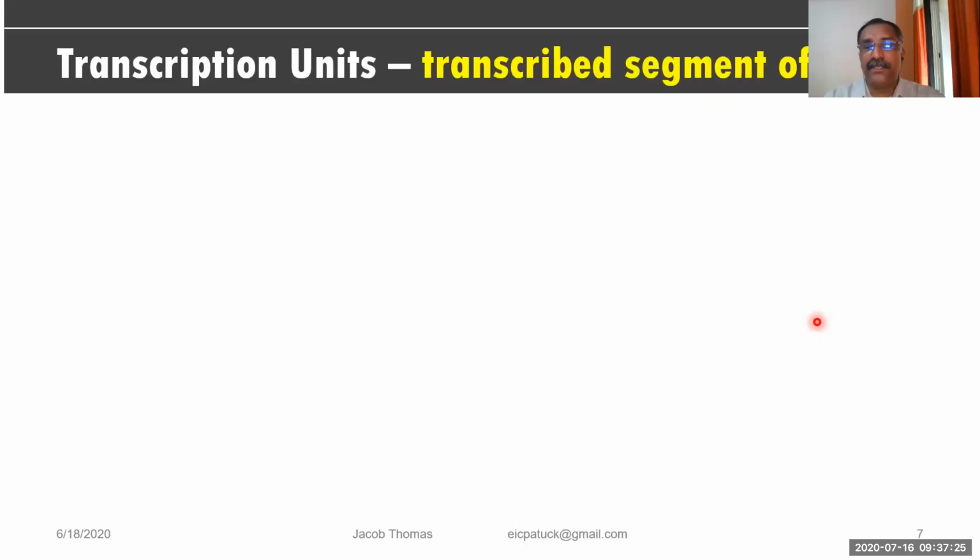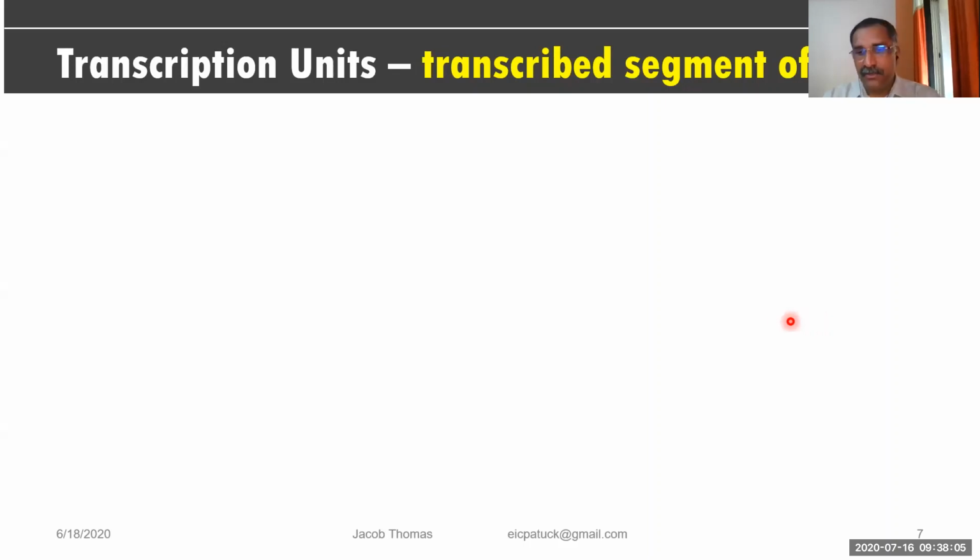Transcription units means, DNA is a very long structure. The entire DNA is not going to transcribe. Are you getting what I said? The entire DNA will not transcribe entirely. A part of the DNA will transcribe. So the part or segment of the DNA that is getting transcribed is called a transcription unit.